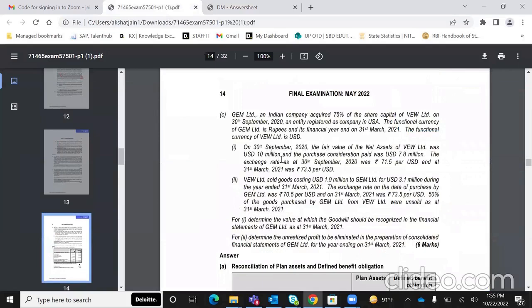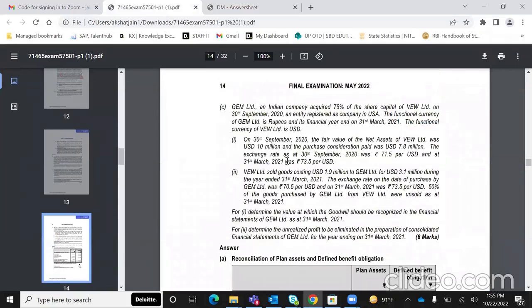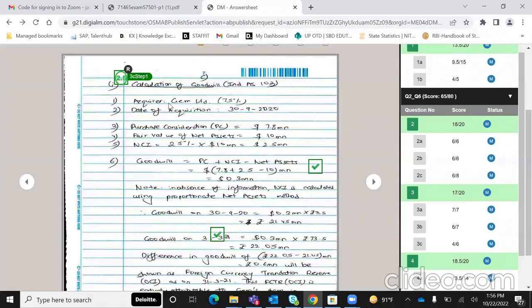Moving on to question 3C, sorry. So in this case, you all can see it's an Ind AS 103 question where an Indian company has acquired a foreign company. लेकिन Indian company का functional currency है rupees, foreign company का functional currency है dollars. And in number 1, we've been asked to determine the value at which goodwill should be recognized as on the year end. So इसमें because the values that have been given, fair value, purchase consideration, everything, I've calculated the goodwill in dollars. You all can see I've done it very systematically.